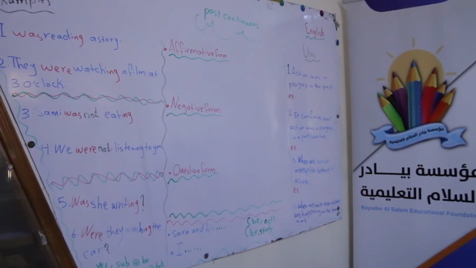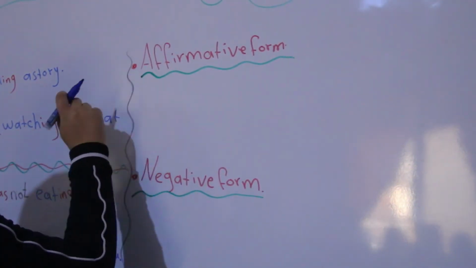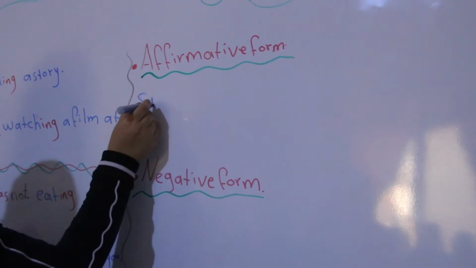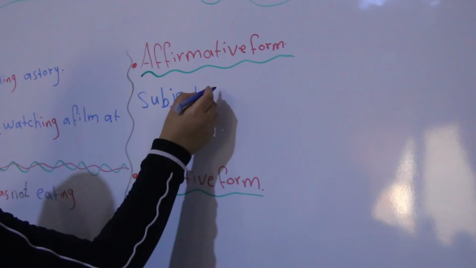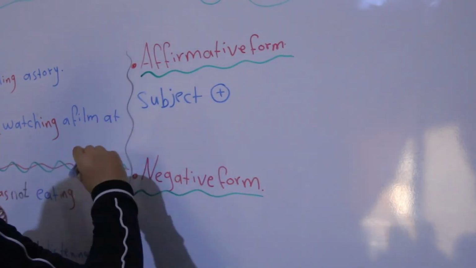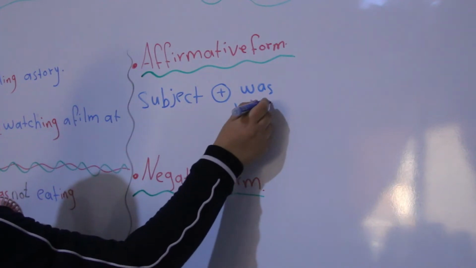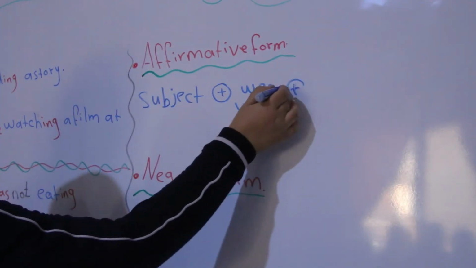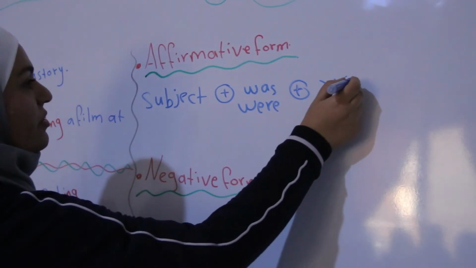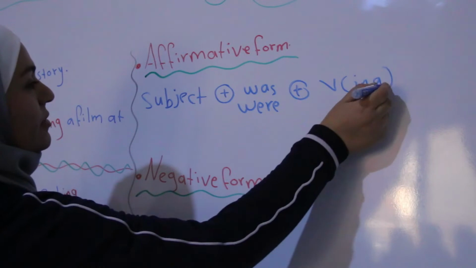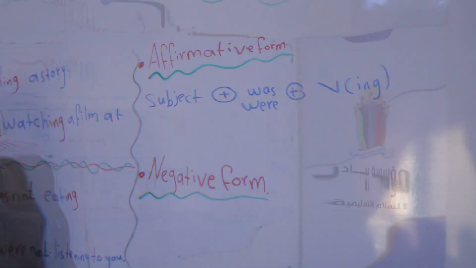So the affirmative form: subject, as we said, can be a noun, pronoun, or noun phrase, plus was or were according to the subject, plus verb. The verb must be added with ing. The ing gives us the continuous way.